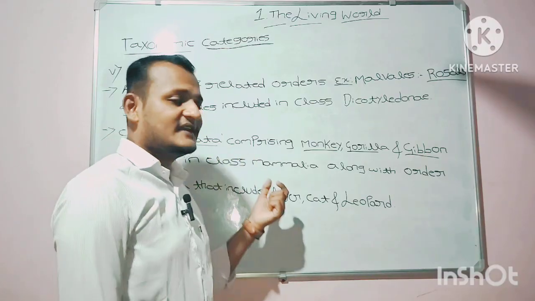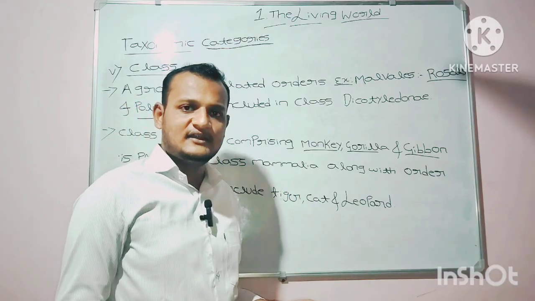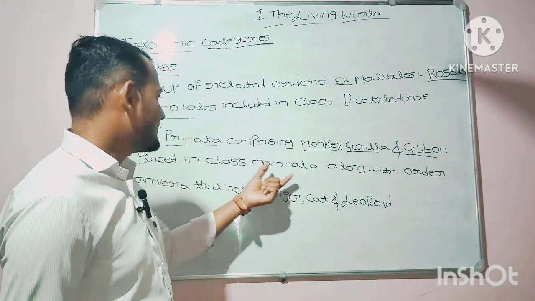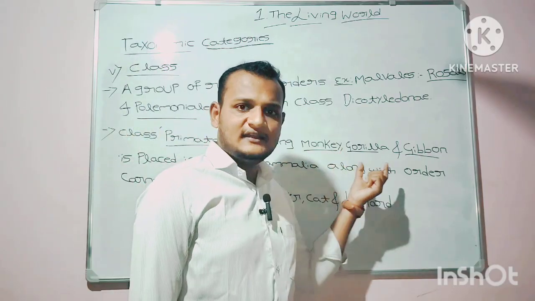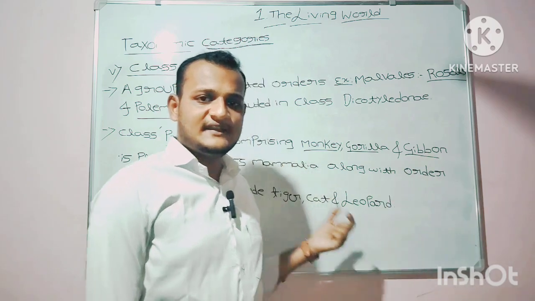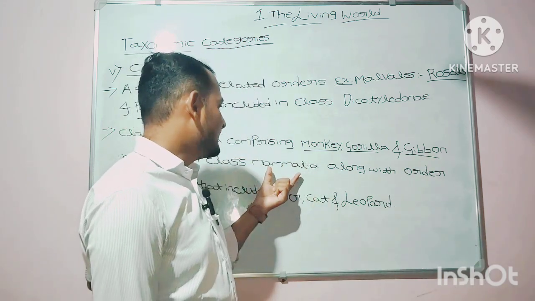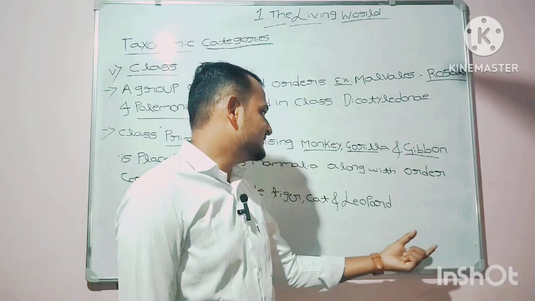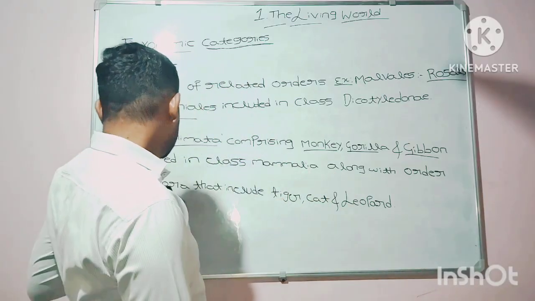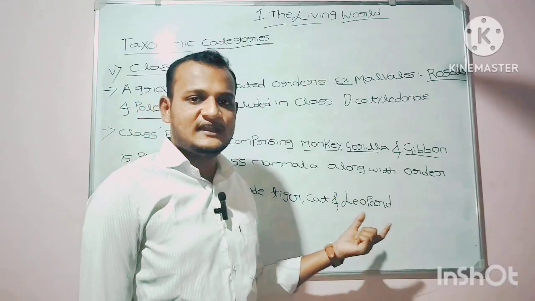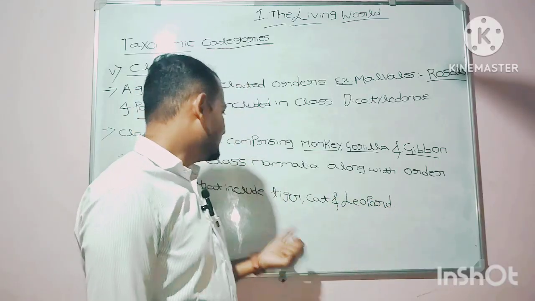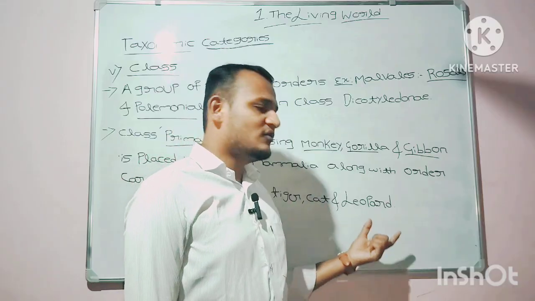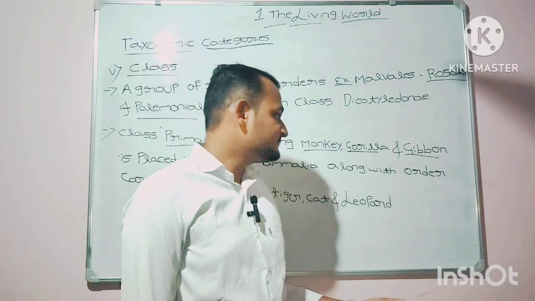Along with these three animals, the order Carnivora has also been included in this class, the order Carnivora including tiger, cat, leopard, and lion.